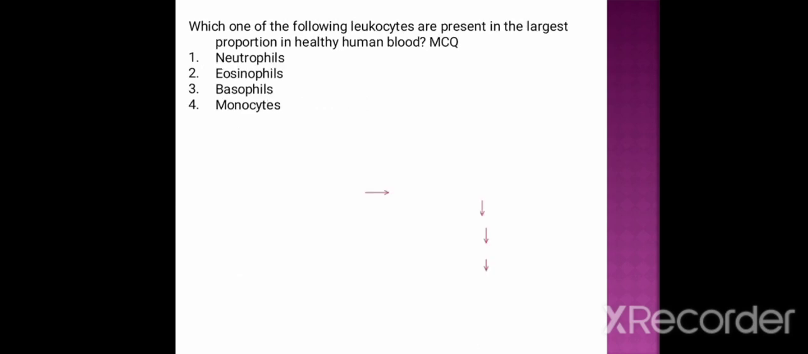Next question. Which one of the following leukocytes are present in the largest proportion in healthy human blood? This is also an MCQ type question. Option 1, neutrophil; option 2, eosinophil; option 3, basophil; and option 4, monocyte. And the correct answer is neutrophil. That is, among the leukocytes, the neutrophils are present in the largest proportion in healthy human blood.